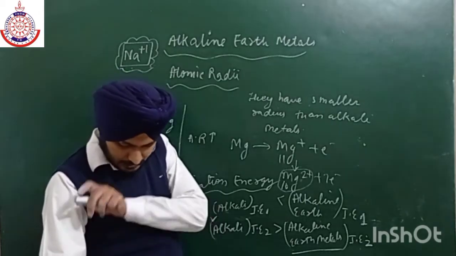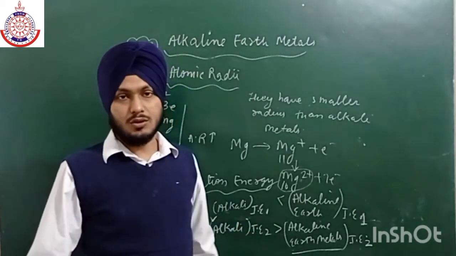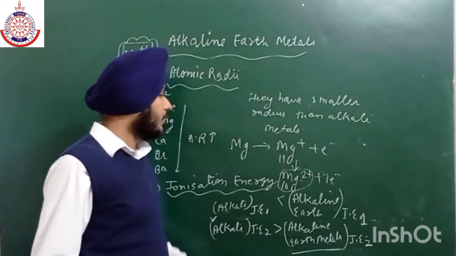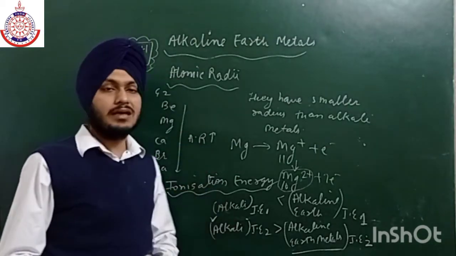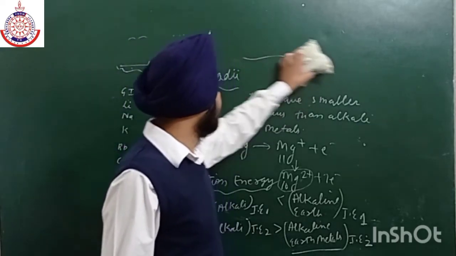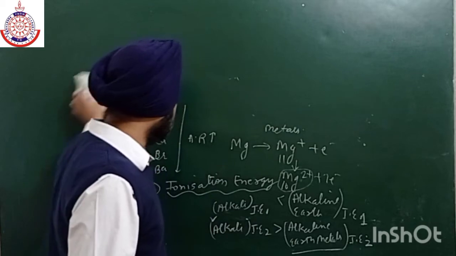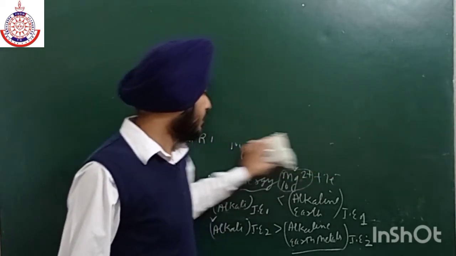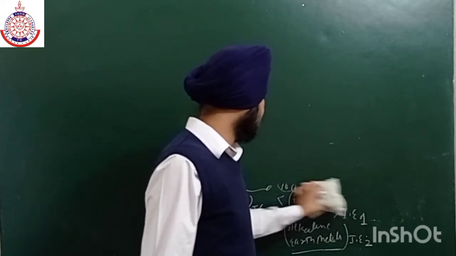Okay, they have a high tendency as compared to alkali metals to lose the second electron. So this is all about the ionization energy, and we all know as we go top to bottom the ionization energy will decrease. Now the third property is hydration energy. This is the last property which we are going to discuss today, and the rest of the properties we will discuss in the next lecture.